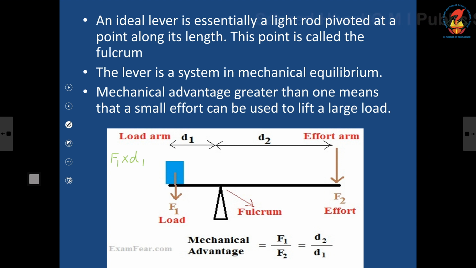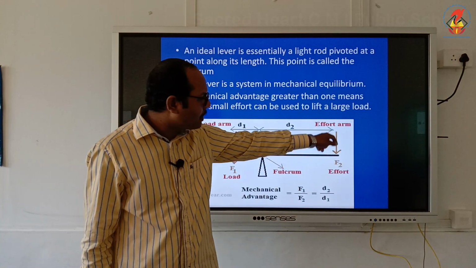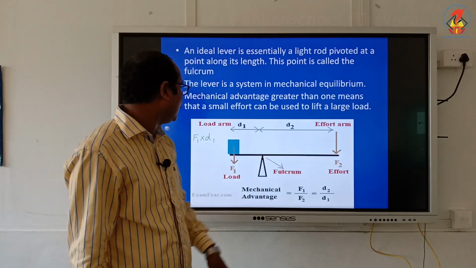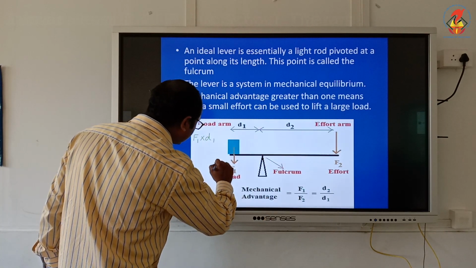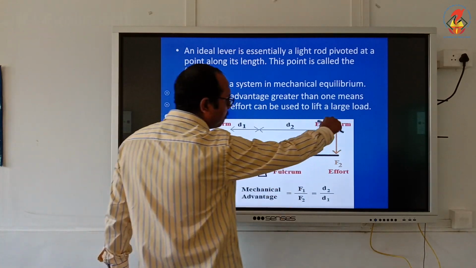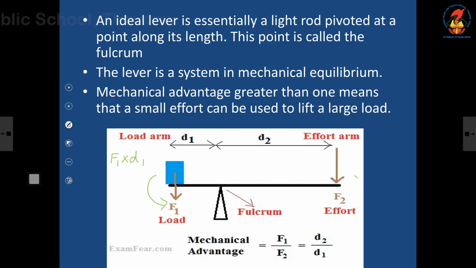Now he is also applying a force down. What is the moment of force here? This is the moment of force in this direction, F1 into d1. When he applies force here, the moment of force, which means torque, will be in this direction, and it will be F2 into d2.